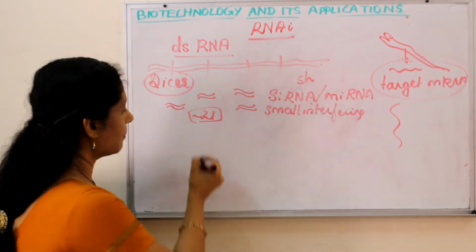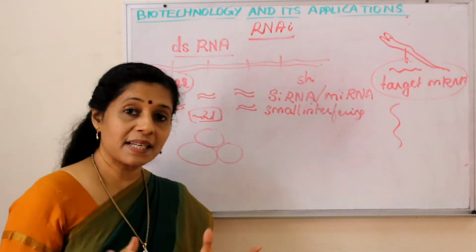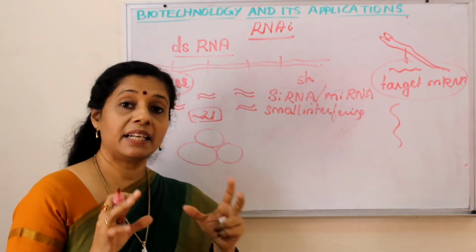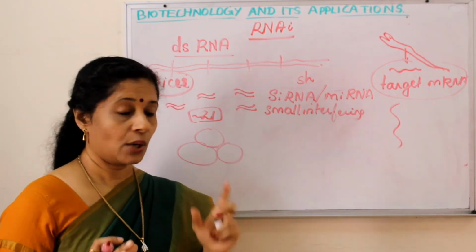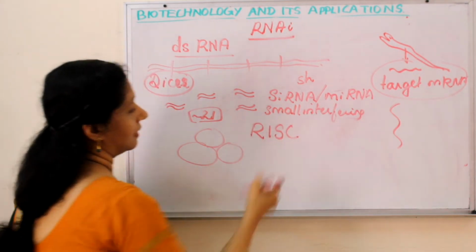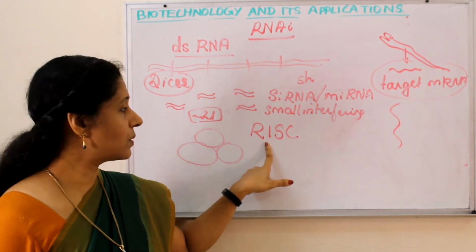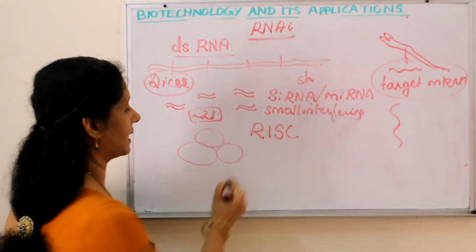There is a protein complex. Protein complex means what? It's a collection of many different types of proteins. The name of this is RISC. What is RISC? RNA induced silencing complex.